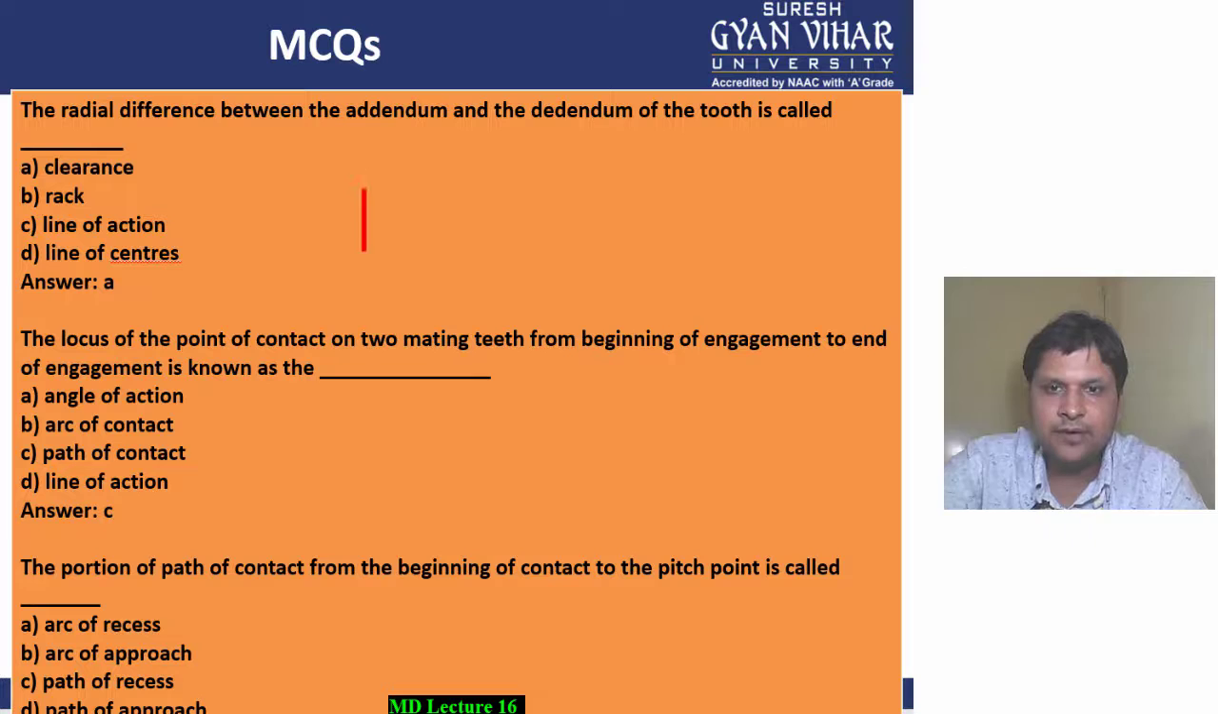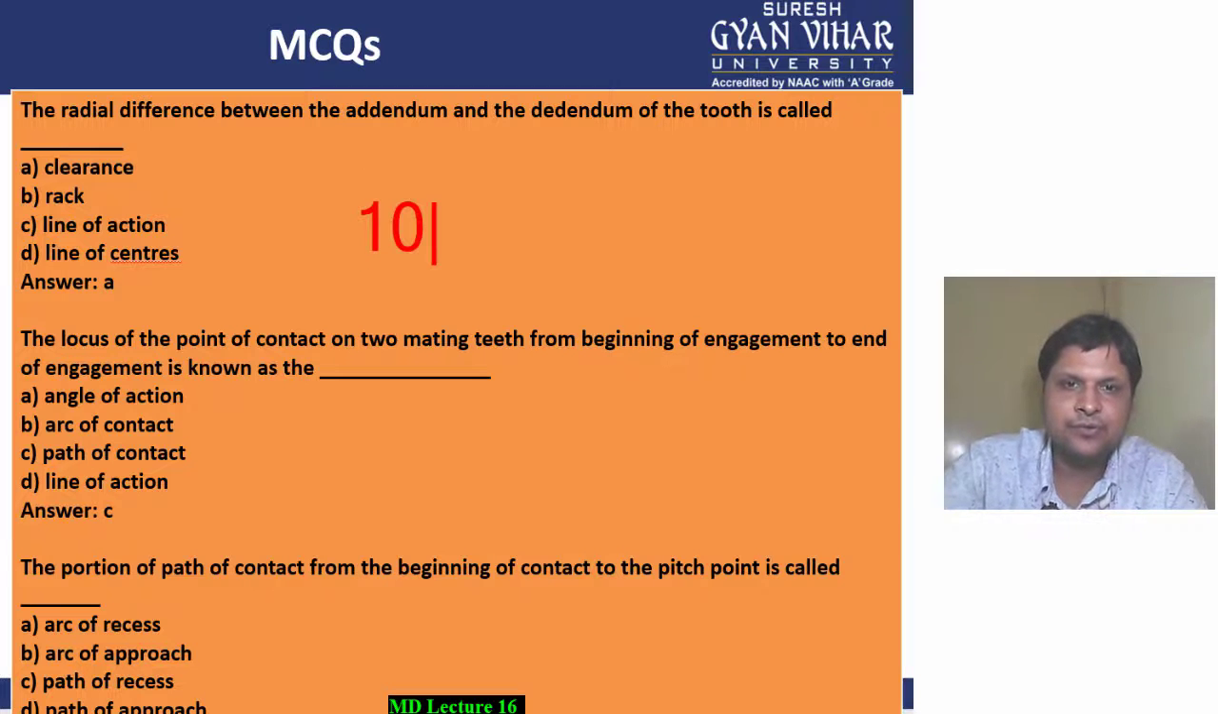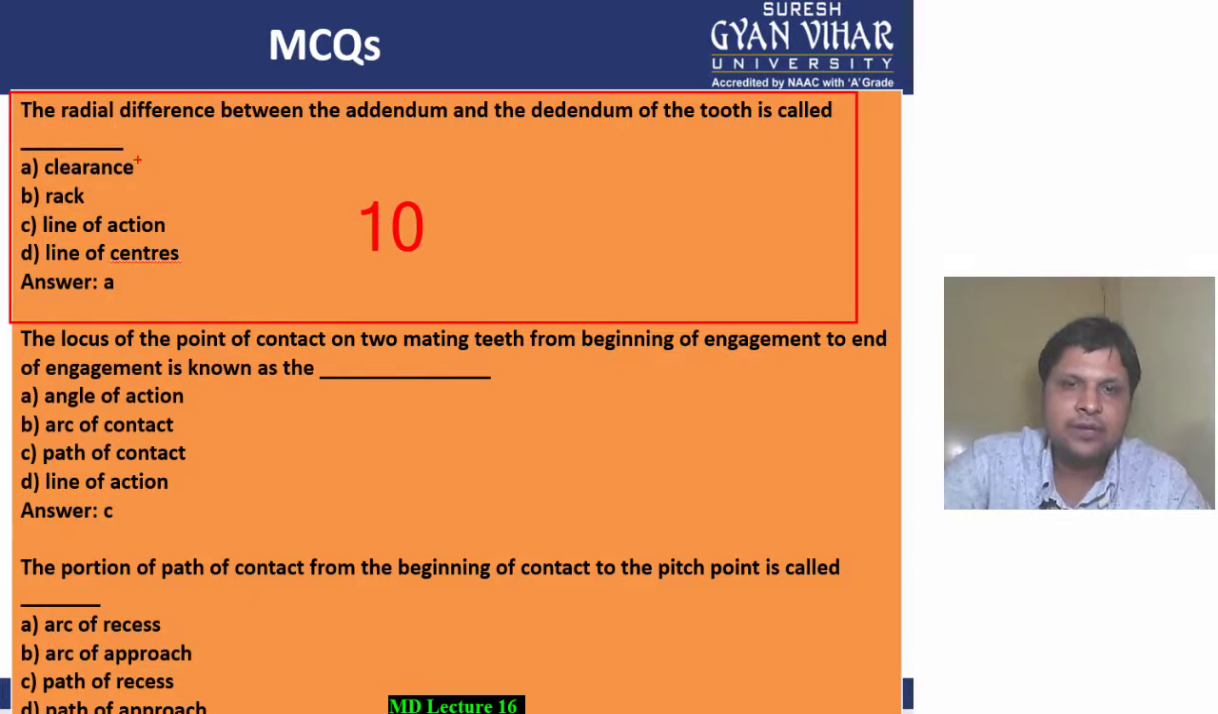Coming into the multiple choice question number 10. This is our 10th multiple choice question. The radial difference between the addendum and dedendum of a tooth is called as, so the radial distance between the addendum and dedendum of the tooth, we all know this is known as the clearance. The difference between the addendum and dedendum of a tooth is the clearance. It is the clearance, students.